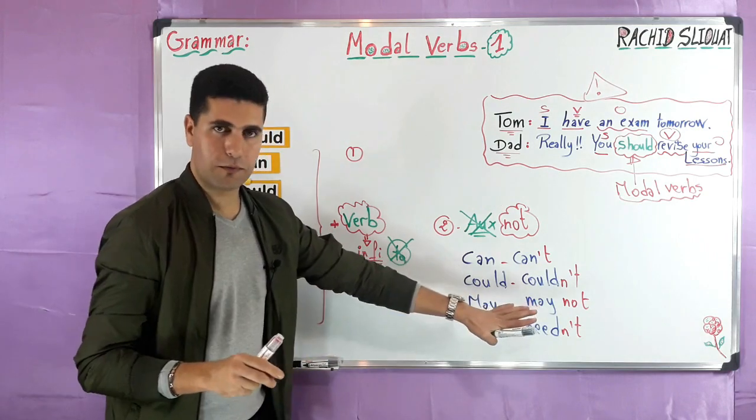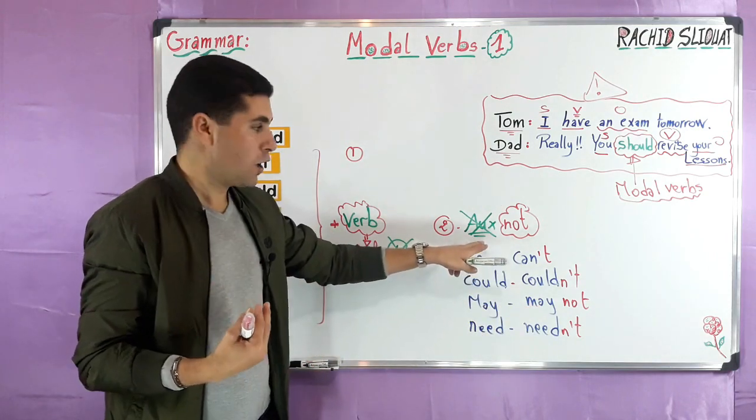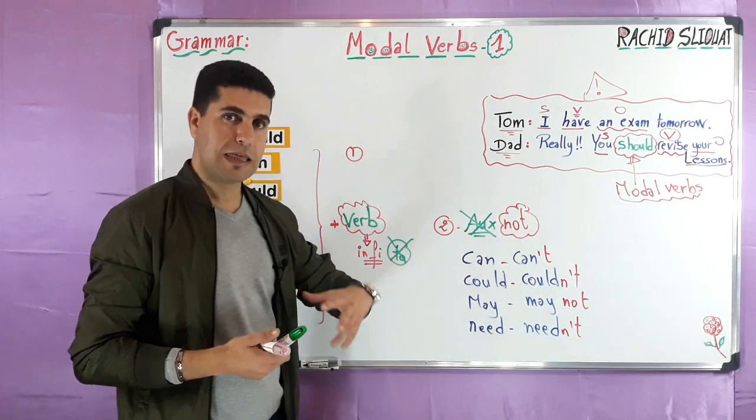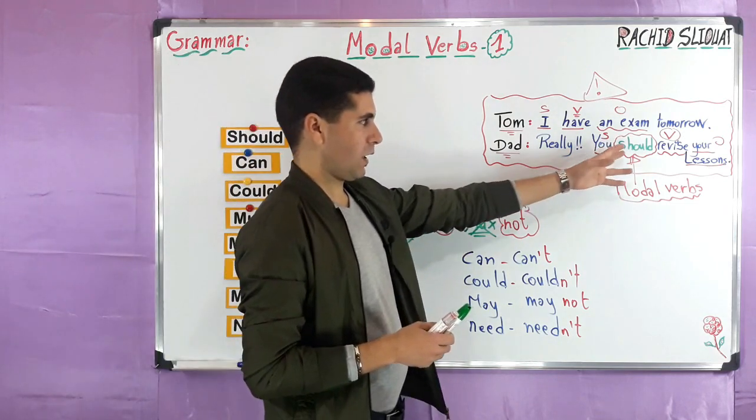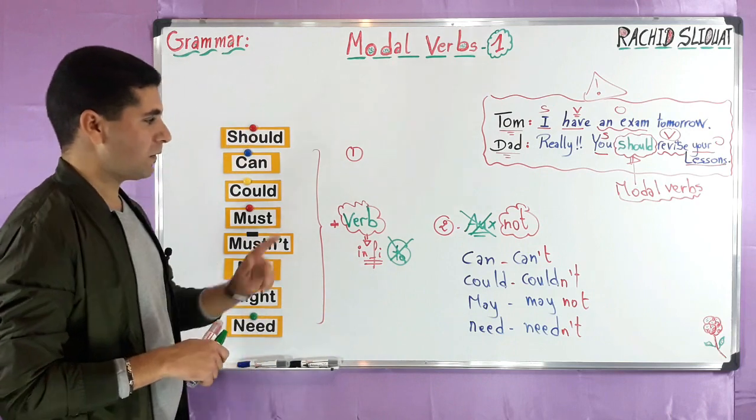So as you can see, these modal verbs don't need the auxiliary for negation. They themselves function as auxiliaries in the sentence, okay? All right, this is number 2.